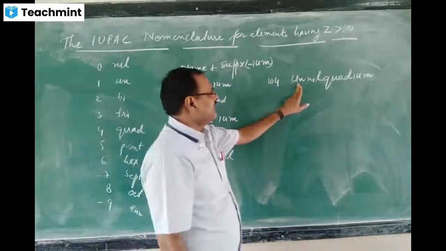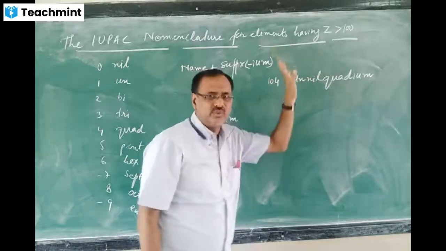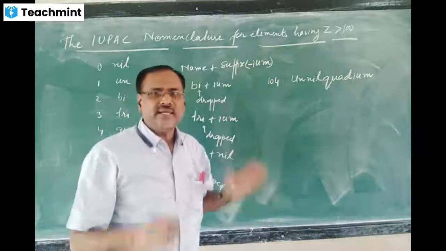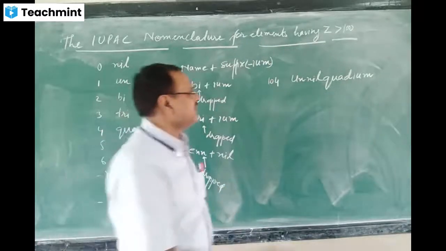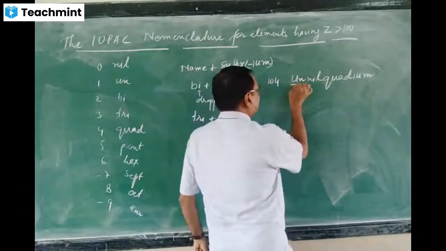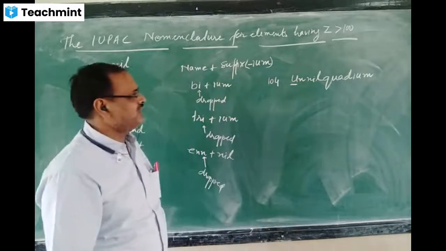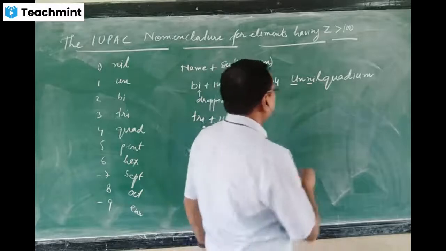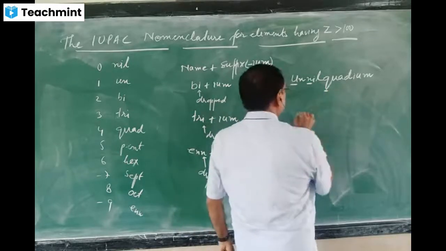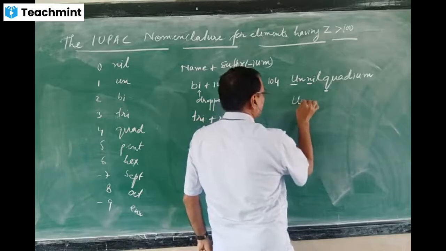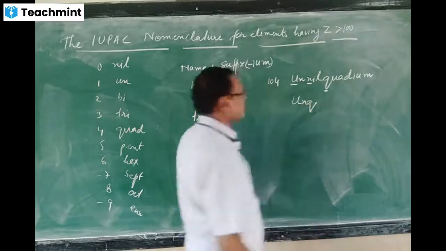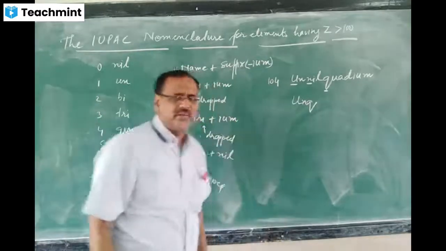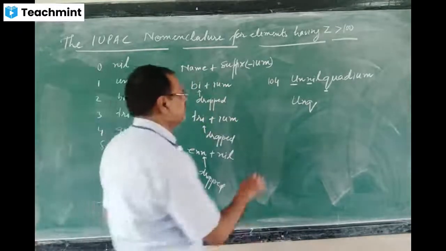This is the name of the element with atomic number 104: unnilquadium. Now make the symbol. For making the symbol, just take the initial letters: from un, U; from nil, N; and from quad, Q. So the symbol will be UNQ. This is the symbol of the element with atomic number 104.